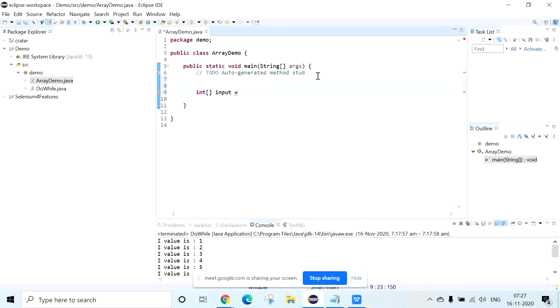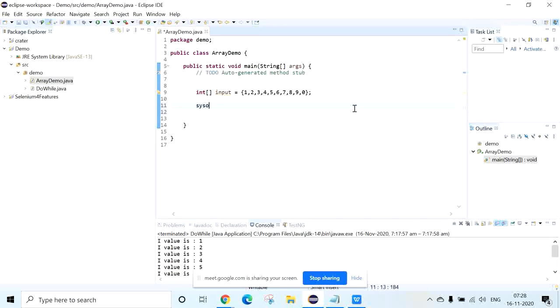Here I will declare the values for that array. How are we going to access this array? As we said, first we will access just one variable.